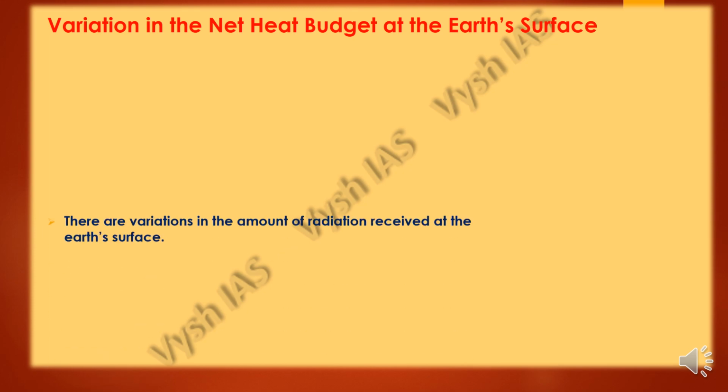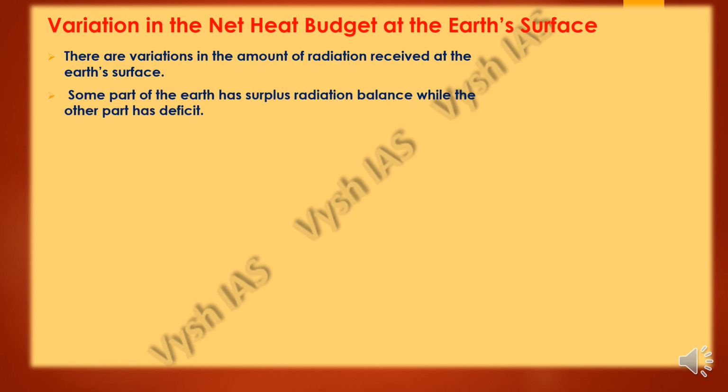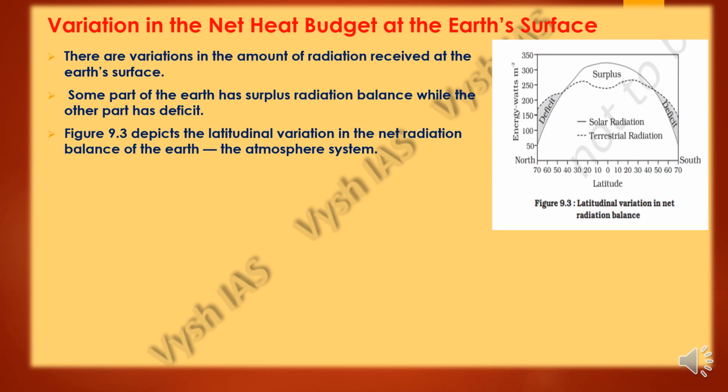So next we have the variation in the net heat budget of the earth's surface. There will be a lot of variations in the amount of radiation received at the earth's surface. Some parts of the earth have surplus radiation, meaning more radiation, while other parts have a deficit, or less radiation. As you can see in figure 9.3, it shows the latitudinal variation in the net radiation balance of the earth, that is, the atmosphere system.